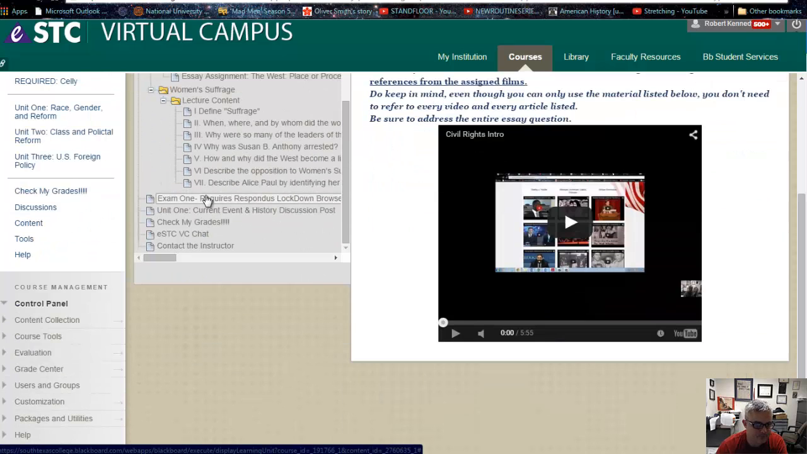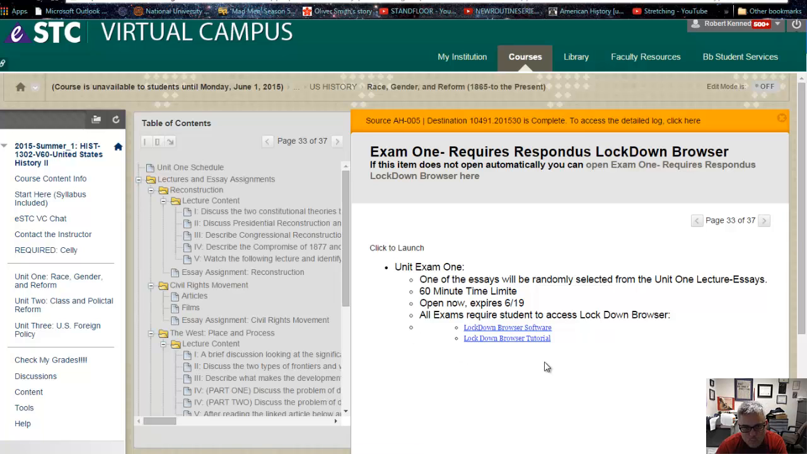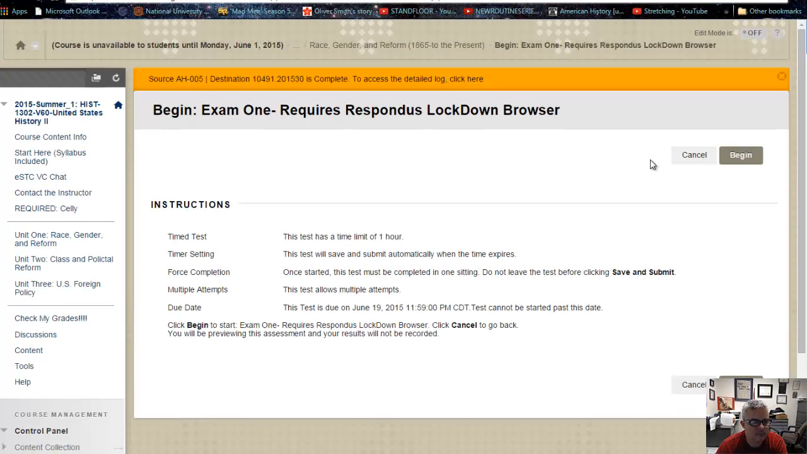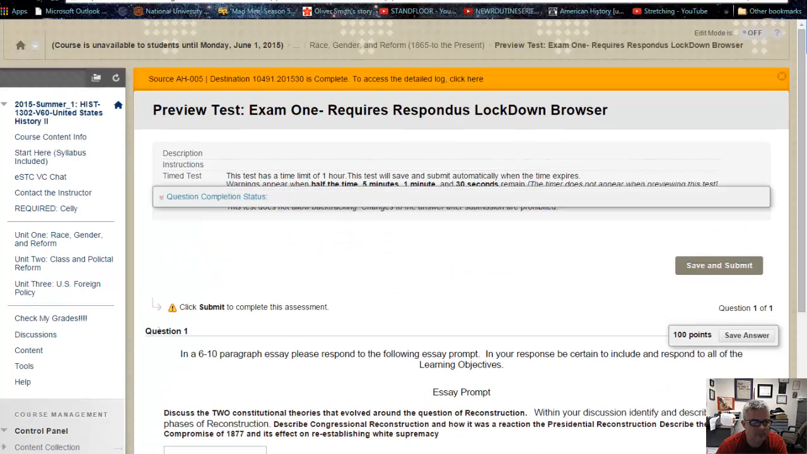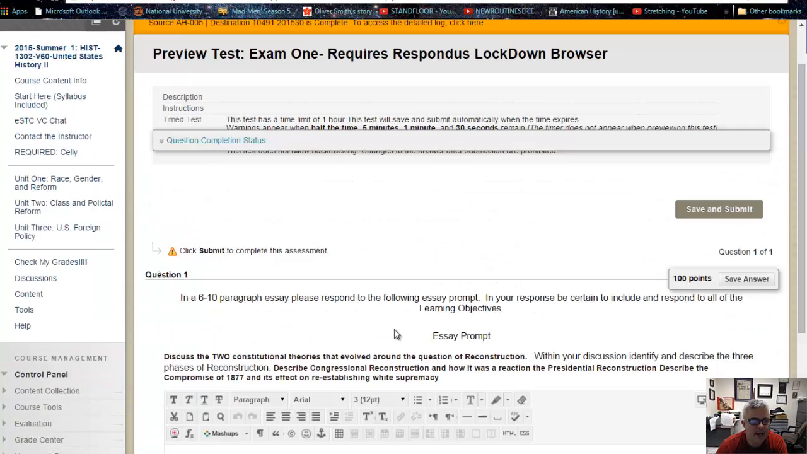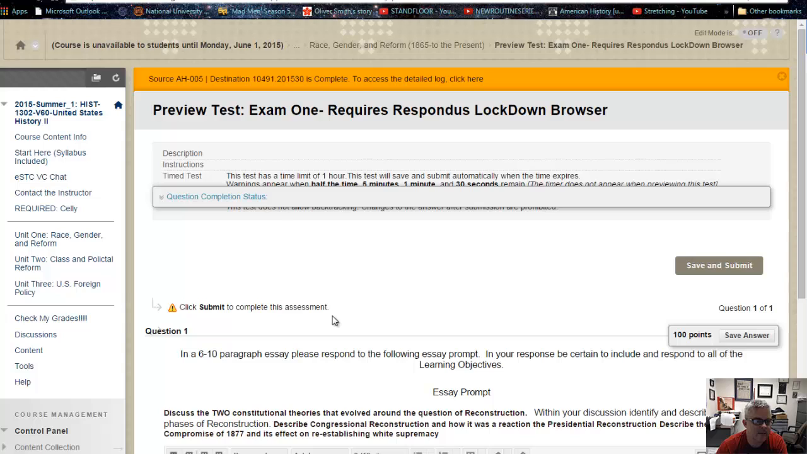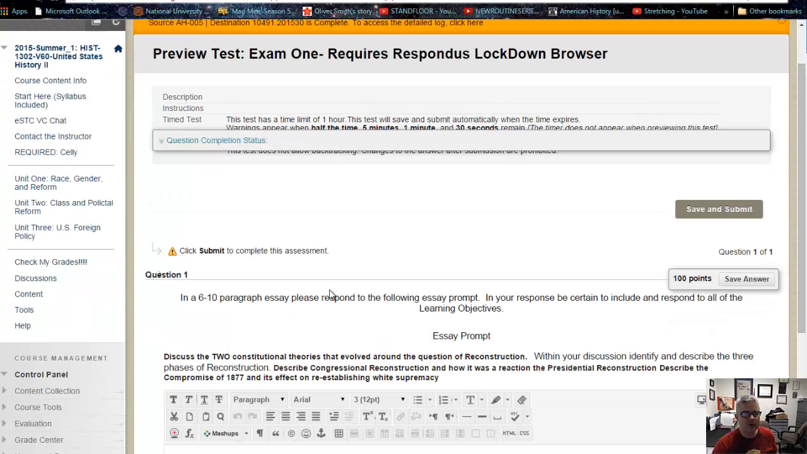So you'll click the exam, and if it doesn't open up, you'll click here, and you'll click begin, and away you go, right? And if it doesn't open up, that means you're not in Lockdown Browser, right? And if it asks you for a password, if you are in Lockdown Browser, you could ignore it. You could ignore it and just click begin. If it doesn't allow you to ignore it, that means you're not in Lockdown Browser.